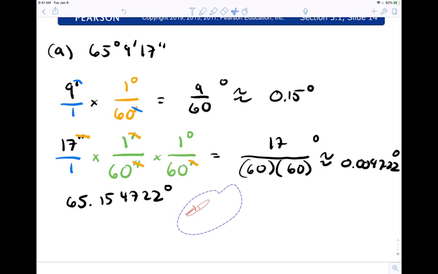All right. So if we want to finish with 4 decimal places, what number do we need to look at in order to round properly? This 2 right here. All right. One past our desired position. So the 2, does it say to round up or stay the same? Stay the same. So if we round this to 4 decimal places, what's the final result? 65.1547 degrees, approximately. So we rounded it. So that's the result that we got there.